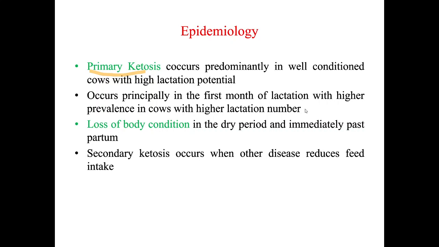Whenever a cow is giving milk, we call it a cow under lactation. In the first month, what happens? There is a very high chance that primary ketosis will develop, and this chance can be increased further if a very high milk-giving cow has a higher lactation number. So first calving, second calving, third calving, fourth calving. At the fourth calving, the chance of the cow developing ketosis is quite a bit higher than at the first calving lactation.